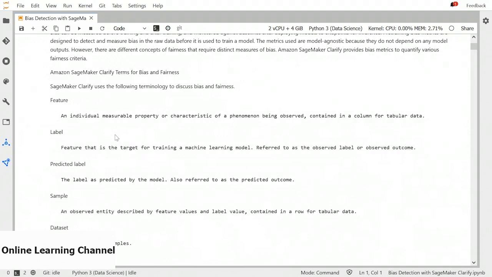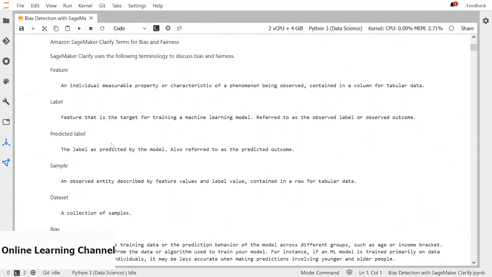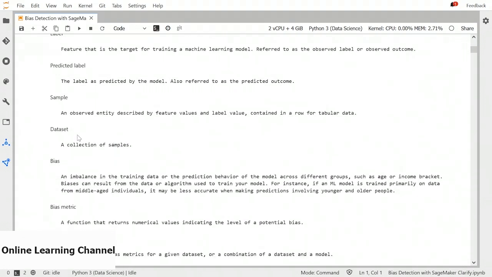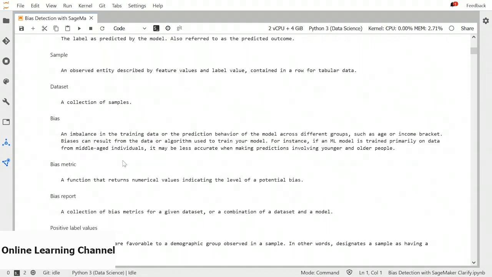We have a label that would be a target for training a machine learning model. We have a predicted label, that is the label predicted by the model. We have a sample, that is an observed entity described by feature values and the label value. We know about the dataset, a collection of samples, and bias is basically the imbalance in the training data or the prediction behavior of the model across different groups.